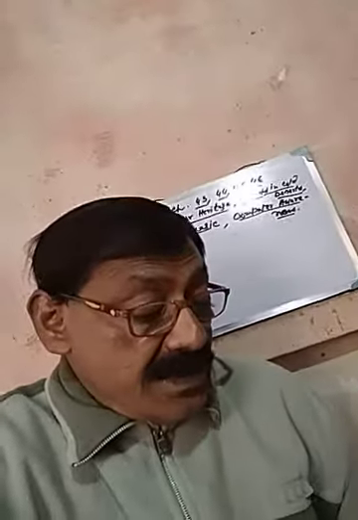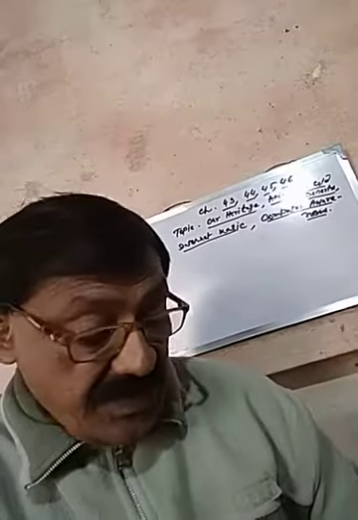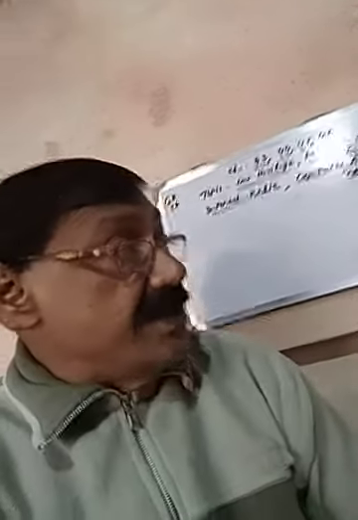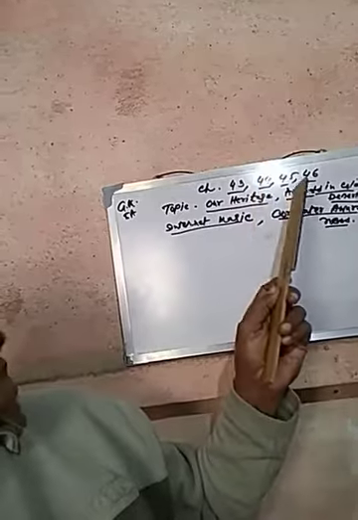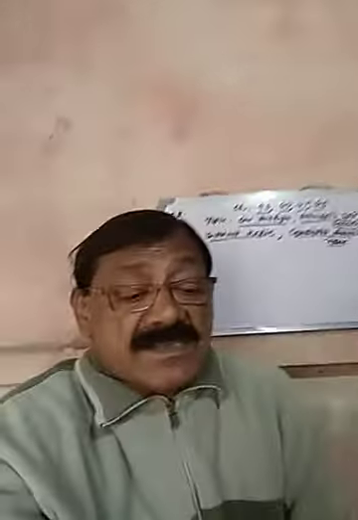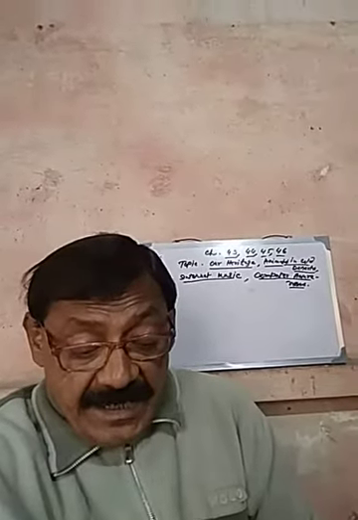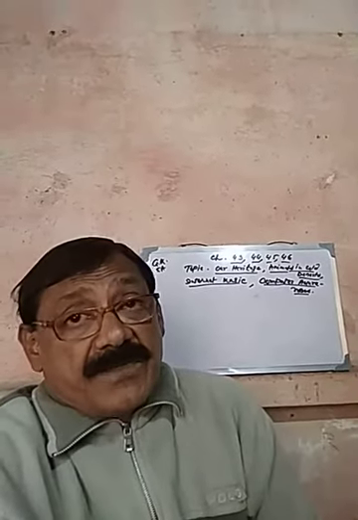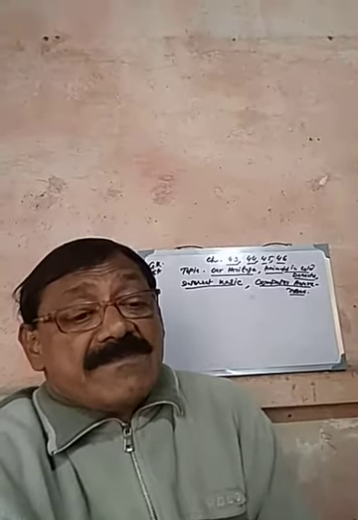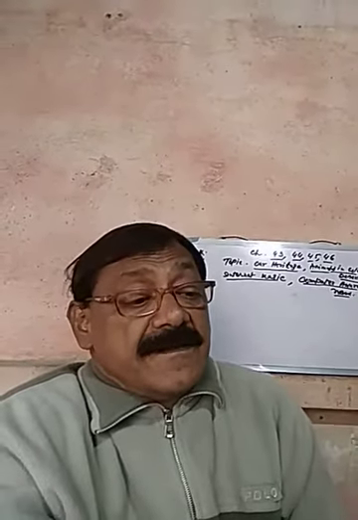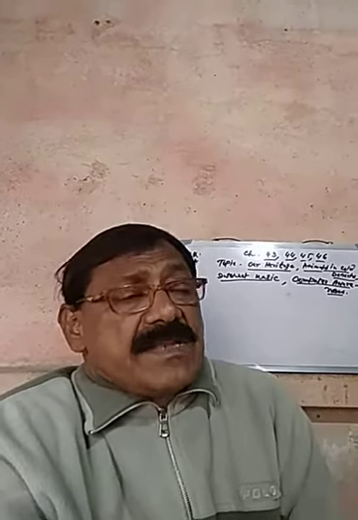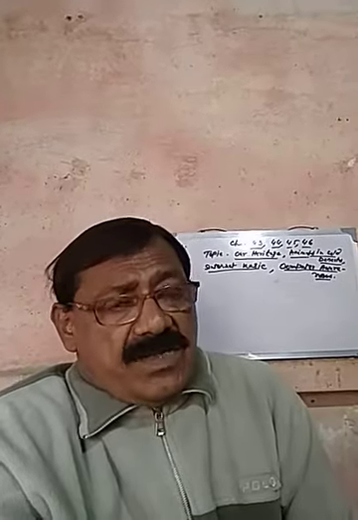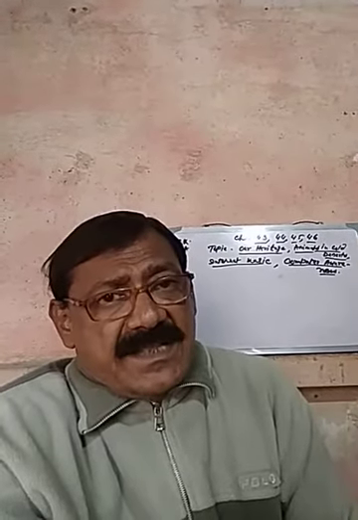So now lesson number 44. What is it? Animals in Cold Deserts. Now open at page number 59 for chapter number 44. There are some animals which are found in cold deserts. What are their names?